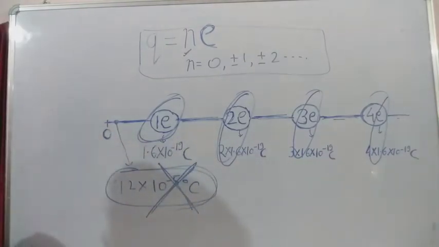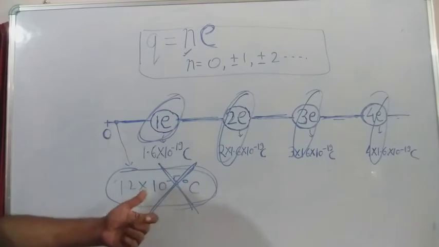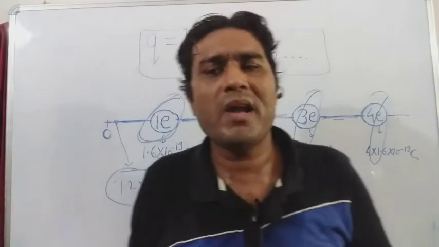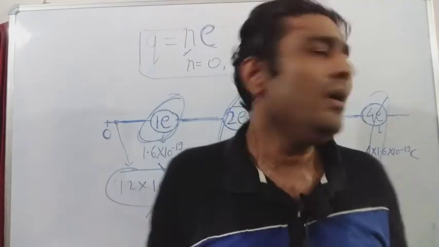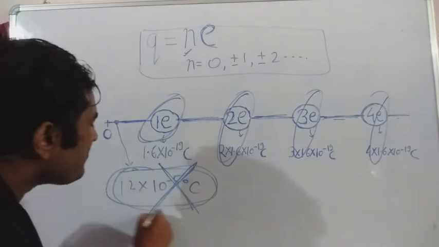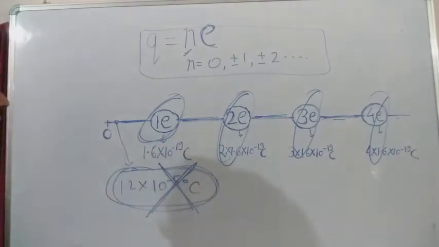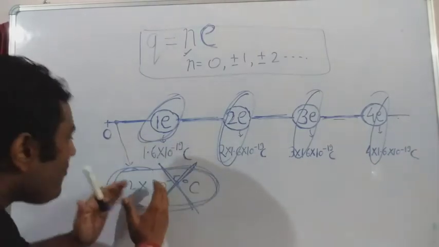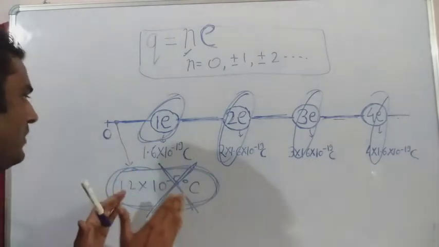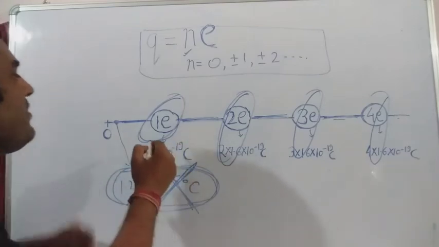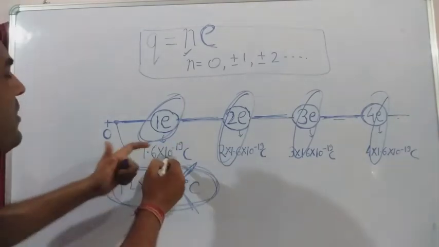Is that clear? Whether it's negative 1.2 into 10 to the power minus 50 coulomb or positive 1.2 into 10 to the power minus 50 coulomb, it doesn't matter. The point is that this amount of charge is not possible. Only this amount of charge is possible, or some integral multiple of this amount of charge.